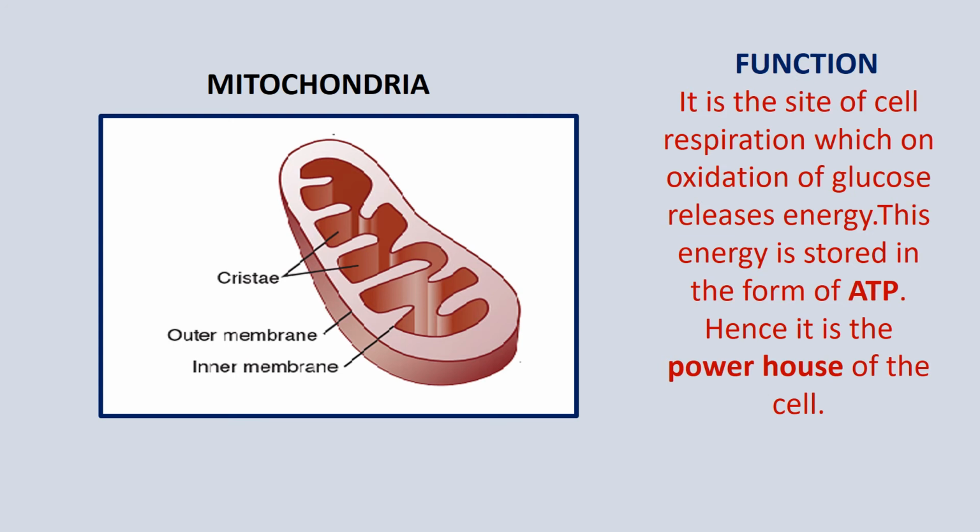Whichever work we want to do, we need energy. And where is this energy coming from? This energy is made by the mitochondria and stored in the form of ATP. For this, we need to know about the mitochondria.